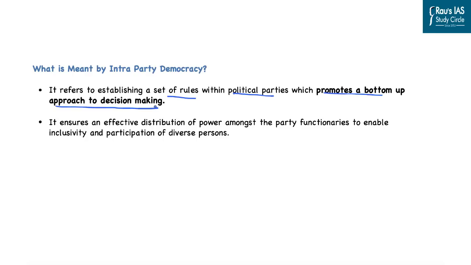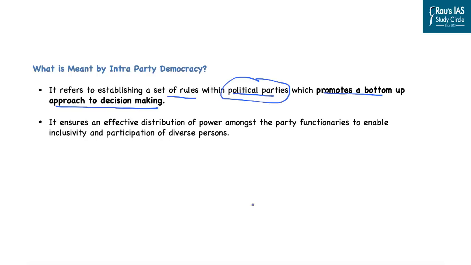Also, we are witnessing that in political parties, the heads or the presidents of the parties are inevitably from particular dynasties. And that is why, in such a scenario where intra-party democracy is not functional properly in India, it is important and it refers to establishing a set of rules within the political parties which promotes a bottom-up approach of decision making where every member of the party is involved in choosing at least the head of the political party.